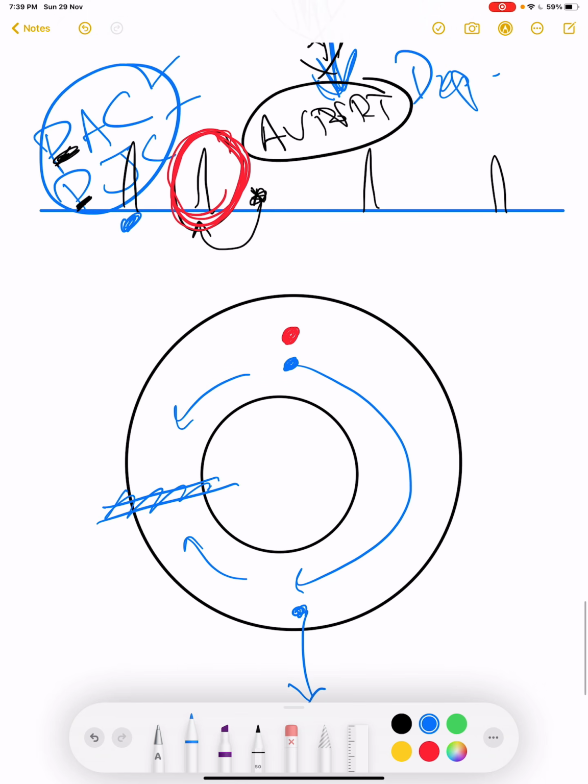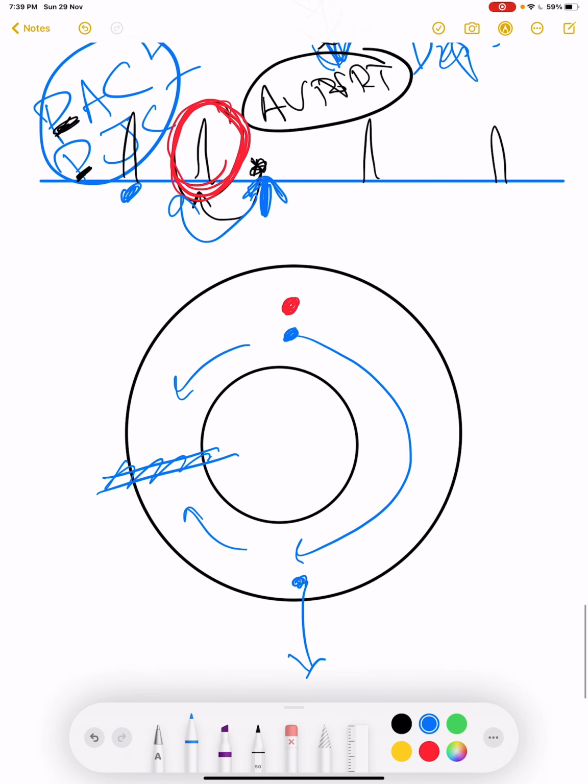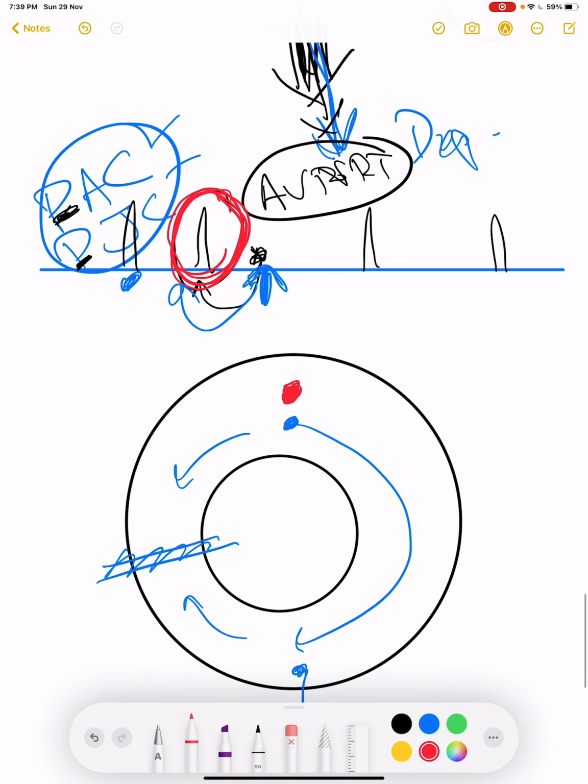Then the next impulse was supposed to come at this level, but it came earlier. You can say it came 2 seconds earlier than expected. So the red wave came earlier than expected, and our fibers in the fast pathway were still in their refractory period. You get my point?